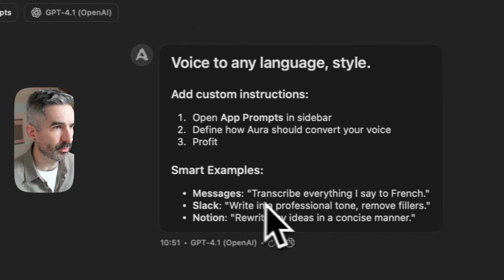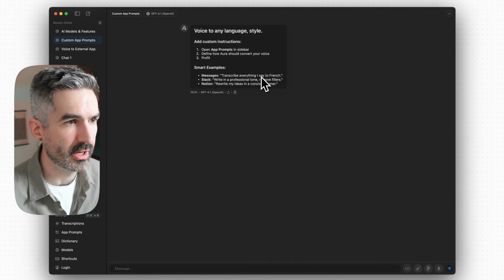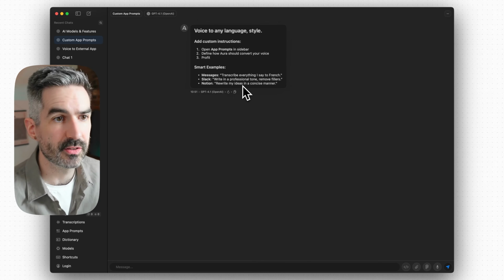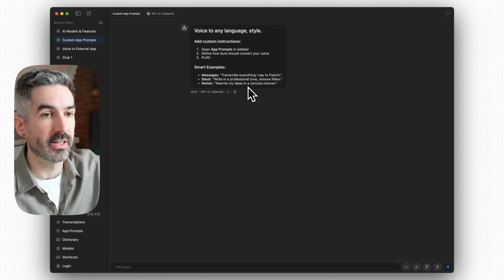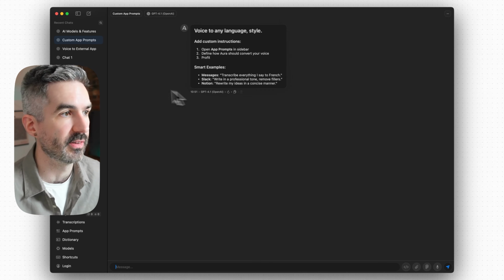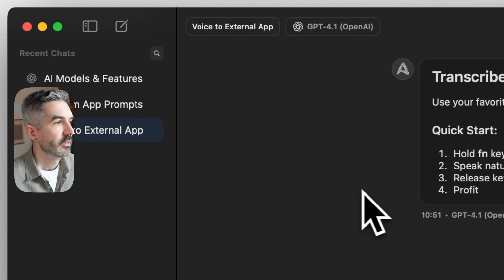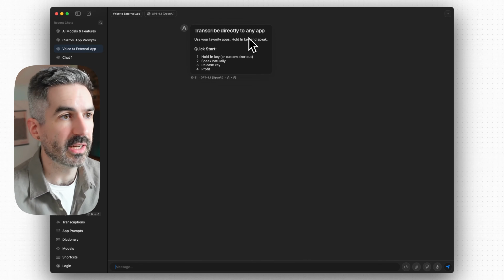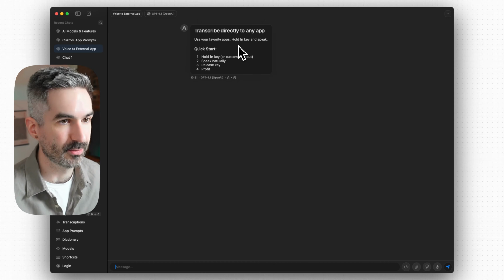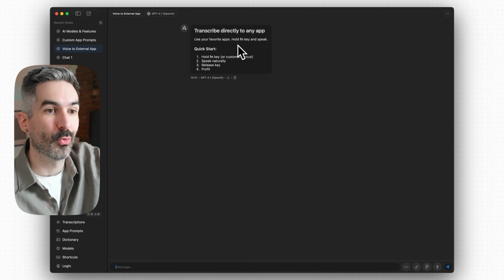Okay, I've got sample smart examples: transcribe everything I say to French, write in a professional tone, remove fillers. So that's good, where it's giving me ideas of what I can say to Aura to help me come up with some usable output that's going to be valuable. Voice to external app, transcribe directly to any app, use your favorite apps, hold the function key and speak. Amazing. This is what I was looking for here.